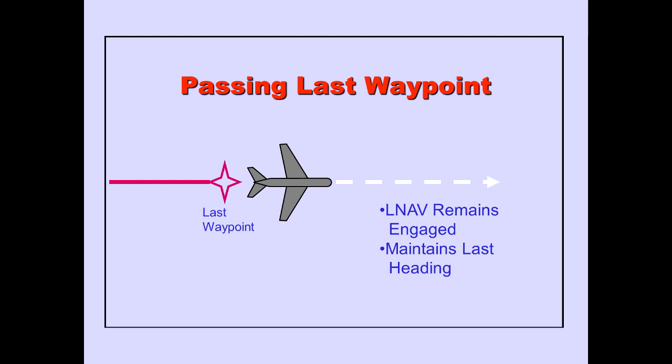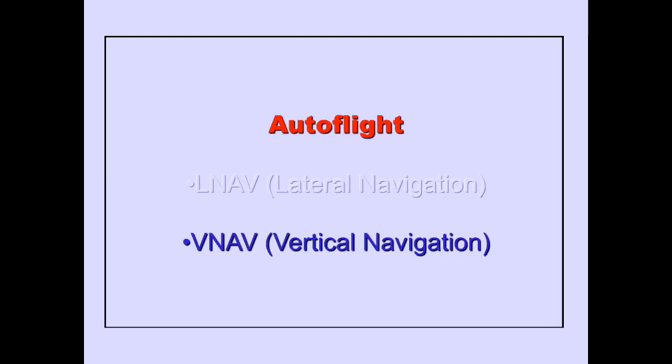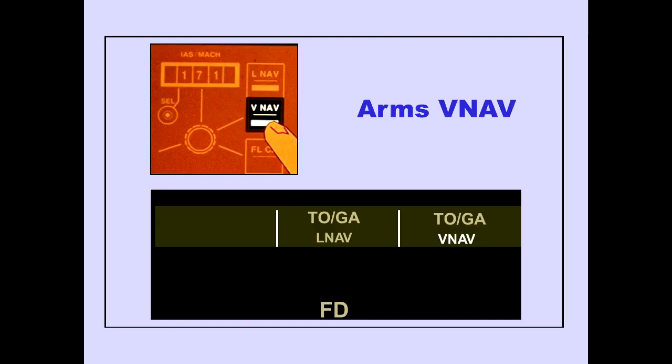If the airplane passes over the last route waypoint, LNAV remains engaged and commands the airplane to maintain the last heading. Now, let's discuss VNAV. Pushing the VNAV switch arms the VNAV mode.